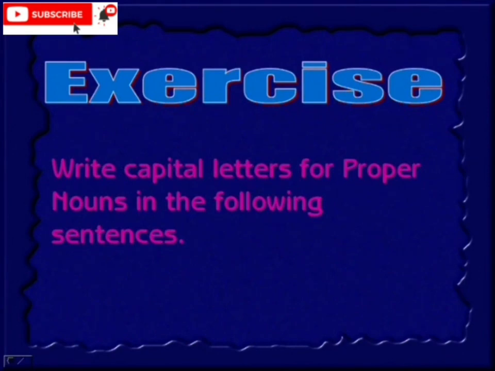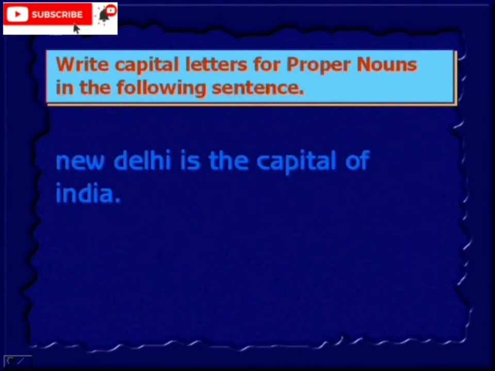So first you need to identify the proper noun, and then for that particular word you need to write capital letters in the beginning. Here we go. New Delhi is the capital of India.